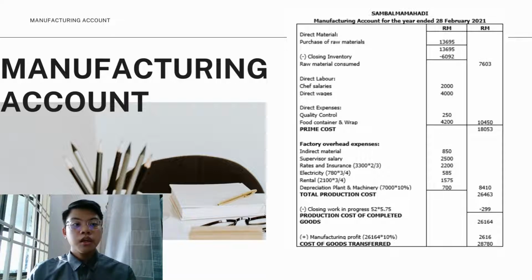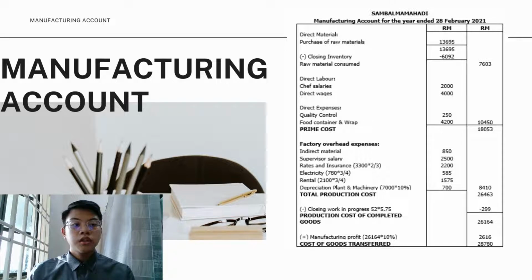Next, for factory overhead expenses, we have indirect material, supervisor salaries, rates and insurance, electricity, rental, and lastly depreciation of plant and machinery. The total of our factory overhead expenses is 8,410.